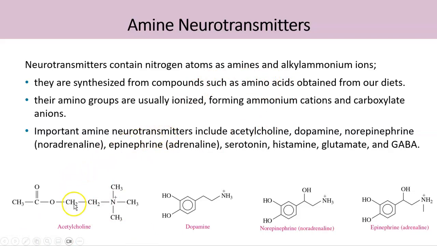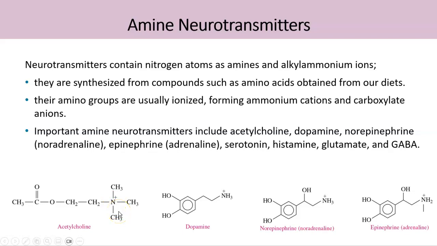Now we'll see some examples of neurotransmitters: acetylcholine, dopamine, norepinephrine, and epinephrine. These are just selected examples. And you can see all of them are alkyl ammonium ions because you see this positive charge on the nitrogen atom, and there is one additional hydrogen atom or one additional alkyl group as well to make it positively charged.